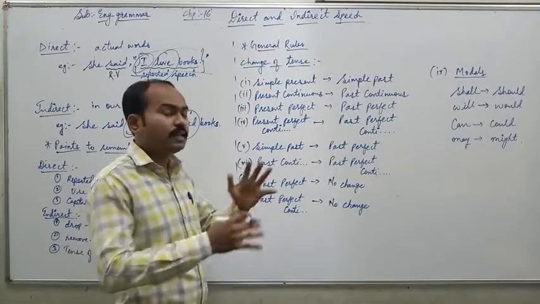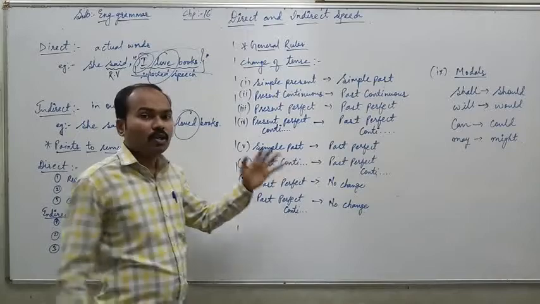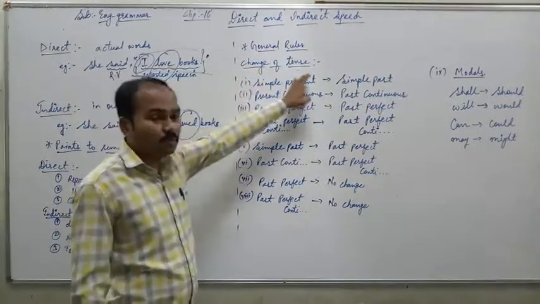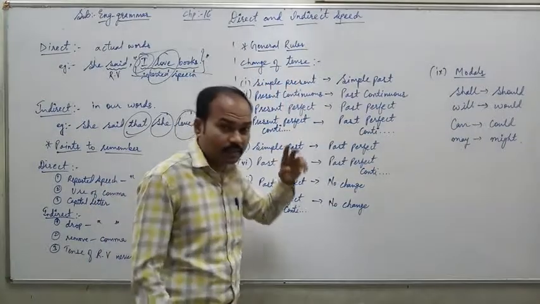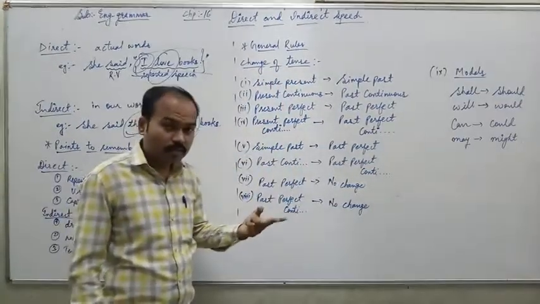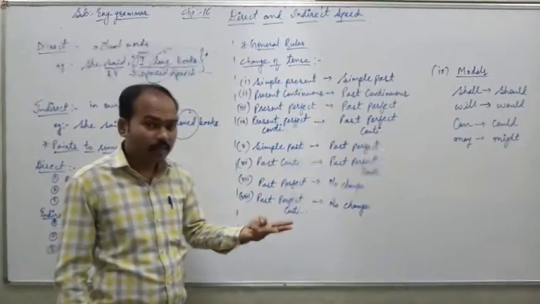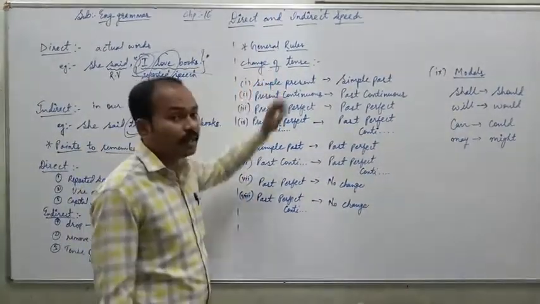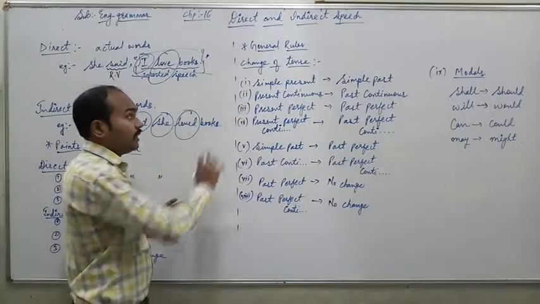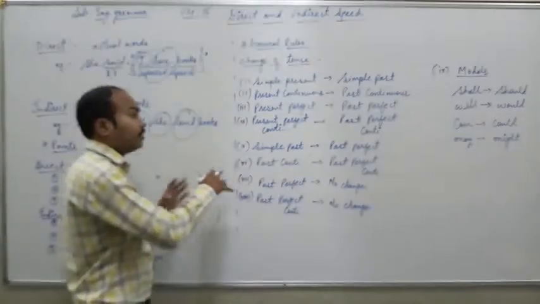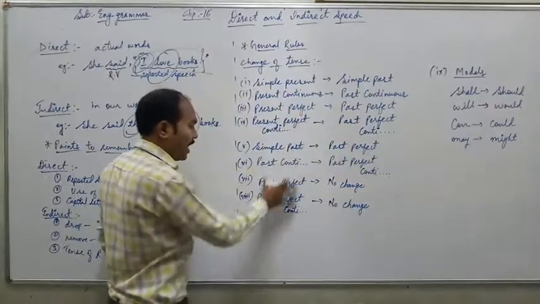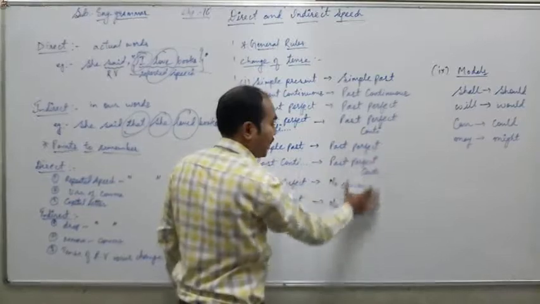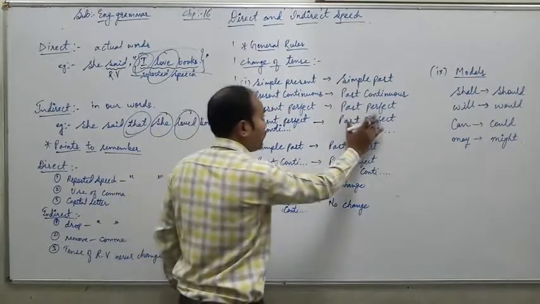Move forward towards some general rules. Before converting a sentence from direct to indirect, we should remember some general rules. These are divided into three parts: change of tense, then change of pronouns, and finally change of time and place. But in this period we are going to see how to change the tense of a given sentence from direct to indirect. So these are direct form, and these are indirect form. How to change from direct to indirect.